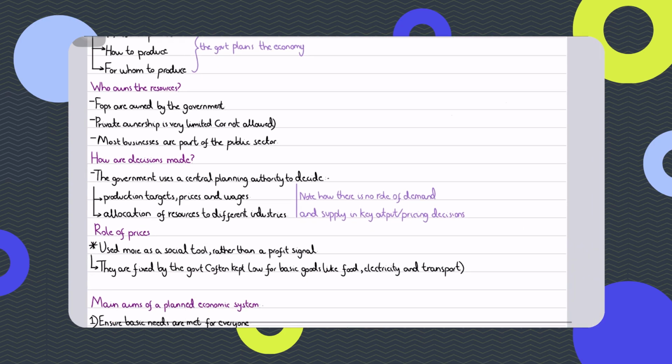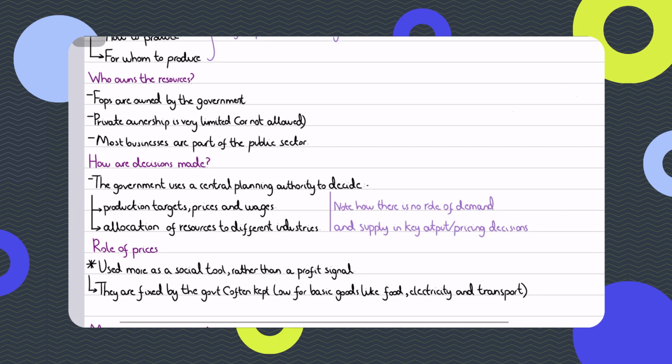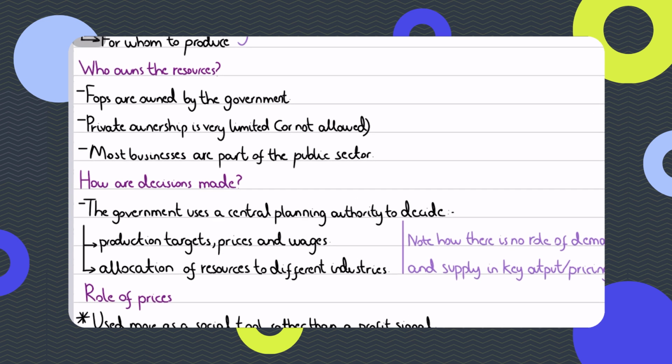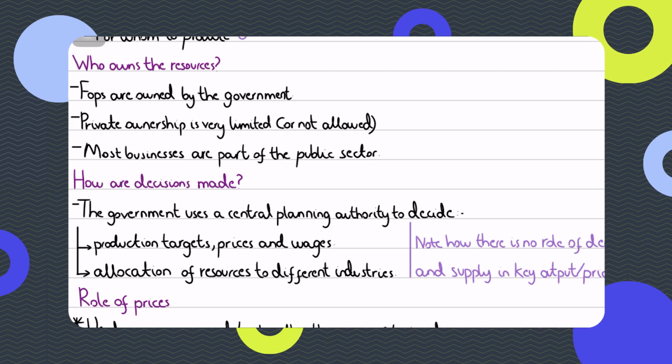Now, who owns these resources? Like in a market economic system, these resources are owned by private individuals and firms, but who owns factors of production in a planned economy? So we're talking about ownership now. In a planned economy, the factors of production, that is the land, labor, capital, enterprise, are owned by the state and the government. Private ownership is either very limited or sometimes not even allowed at all, which means that most businesses belong to the public sector.